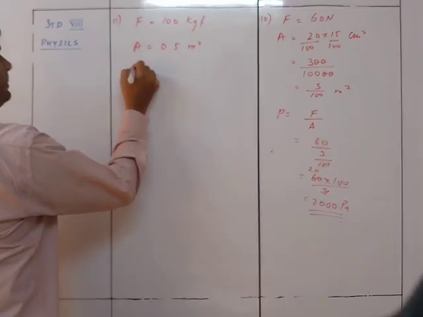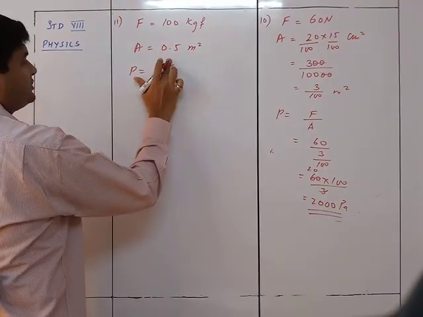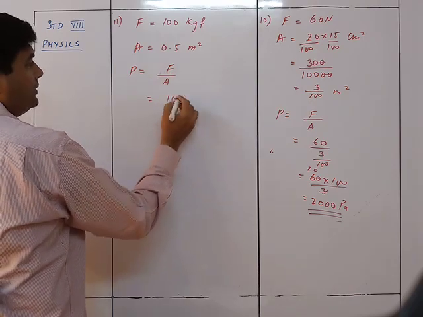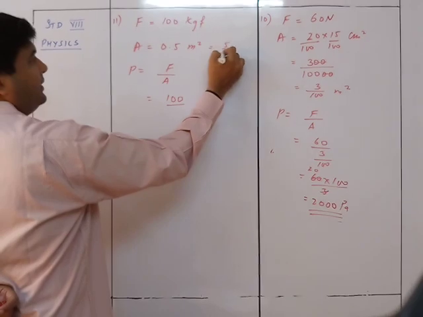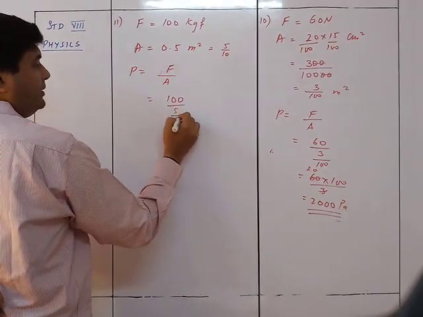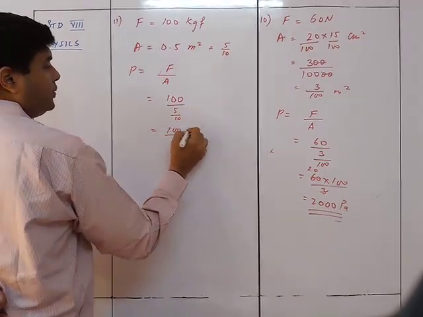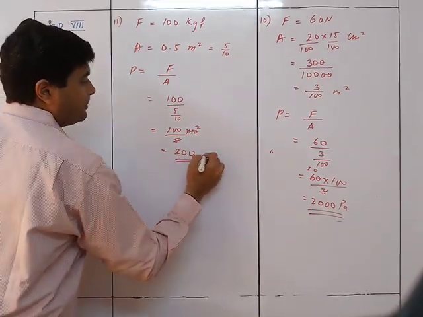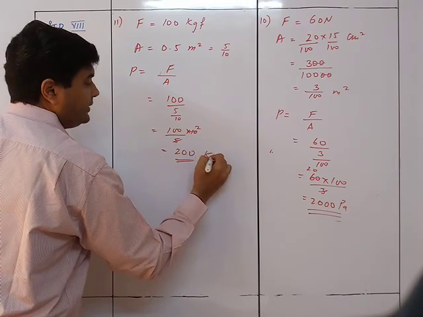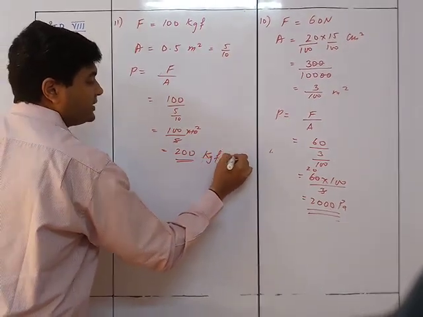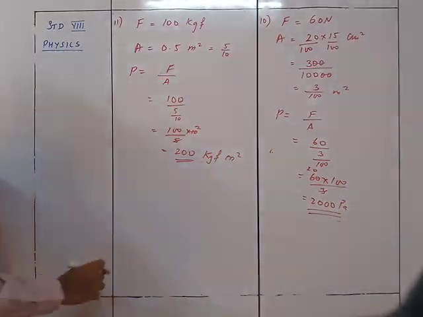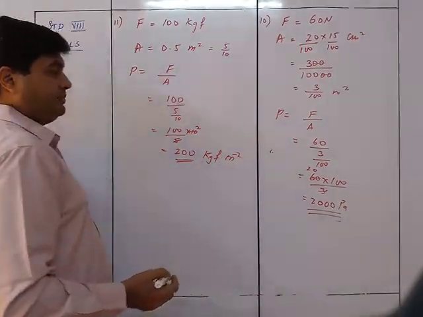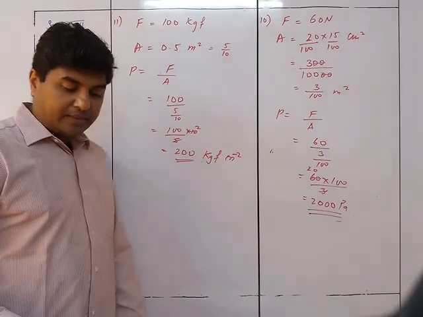So accordingly, pressure is equal to thrust or force upon area, F upon A. That is 100 upon, this is nothing but 5 upon 10. So 5 upon 10, which is 100 into 10 upon 5. That is 200 kgf per meter square. Okay, it is kgf per meter square. Right? That will be sum number 11.